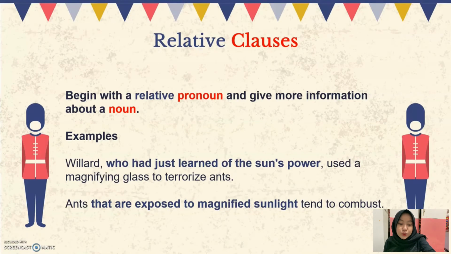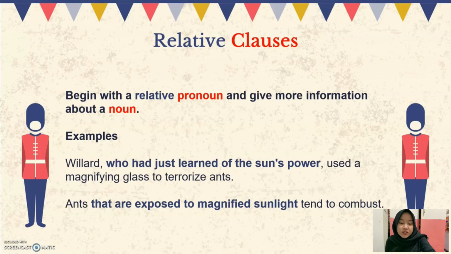Okay, let's try to take away all those relative clauses, the words that I put in red. Let's take them out and see if the sentence does not need that information. Let's try with the first one. Willard used a magnifying glass to terrorize ants, and that works perfectly without the relative clause. I don't think there's any problem. If you take away the relative clause, you take away that extra information, but it's really not necessary.